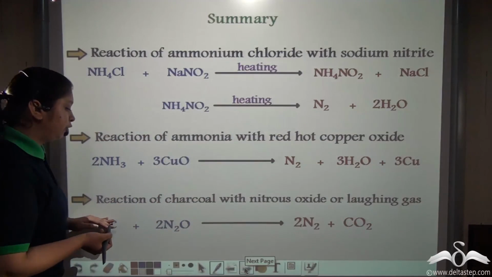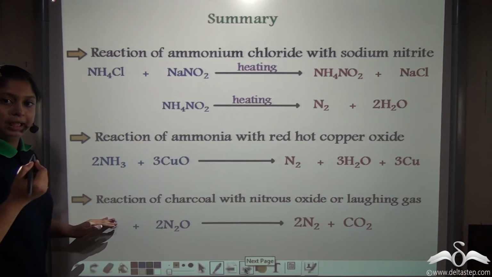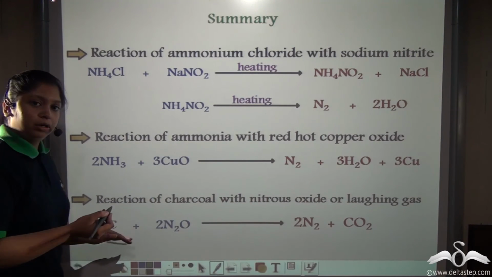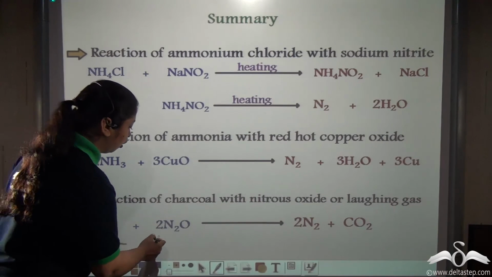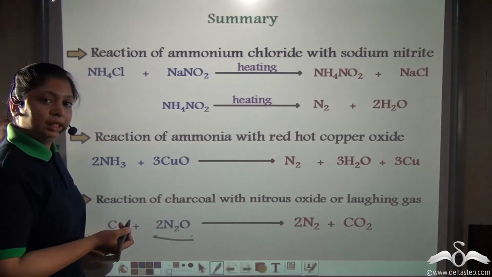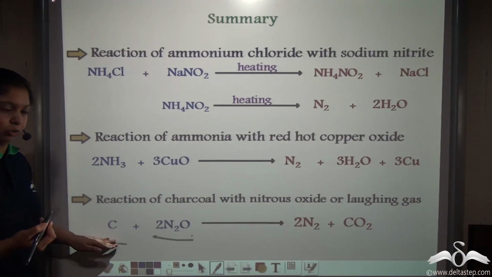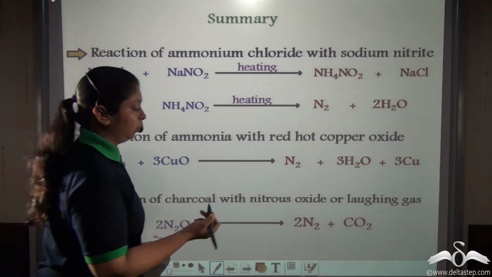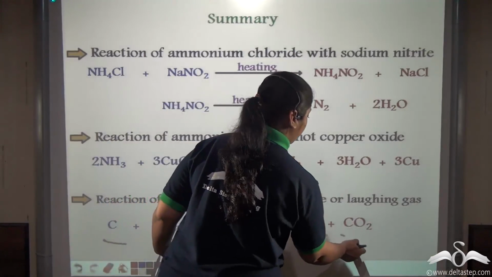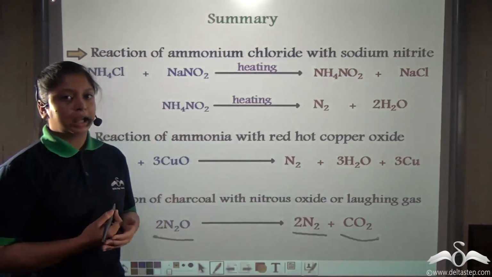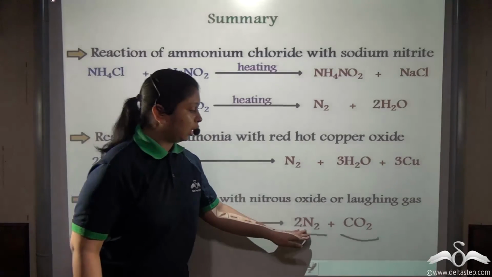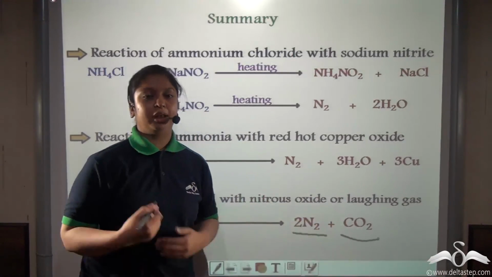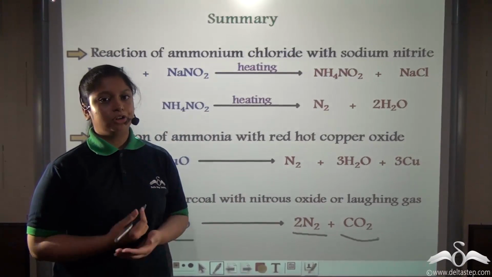Thirdly, nitrogen can also be prepared by heating charcoal with laughing gas or N2O. See, this is charcoal. So upon heating with nitrous oxide or laughing gas, we get nitrogen gas, and also carbon dioxide gas is evolved. So a mixture of two gases can be again separated by laboratory apparatus.